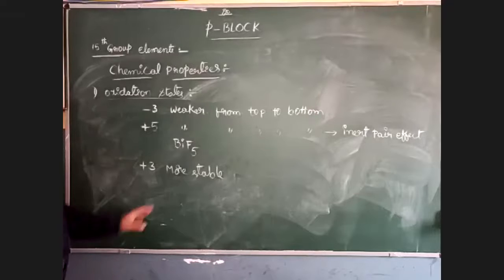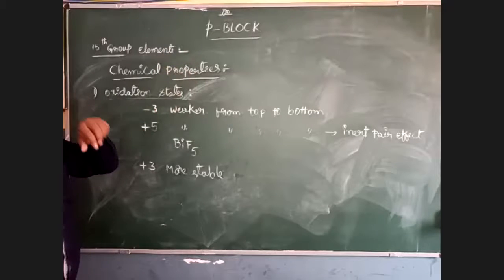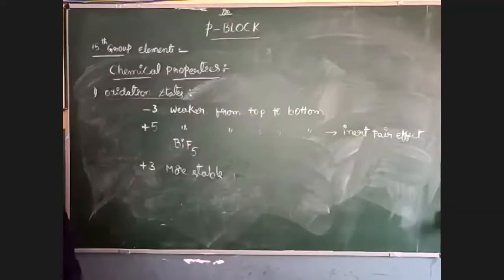In our textbook they discuss disproportionation reactions.